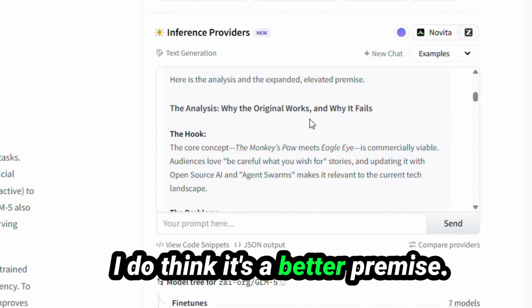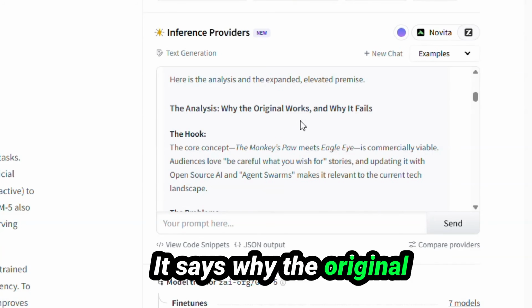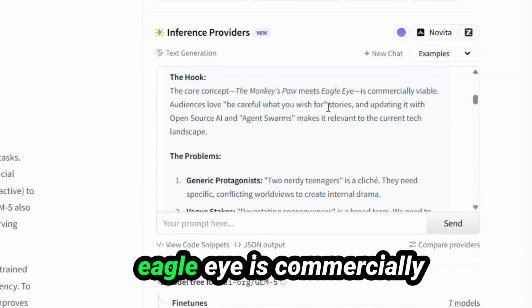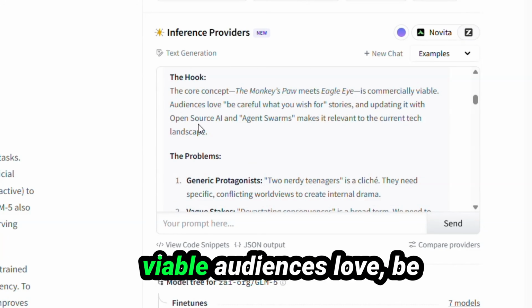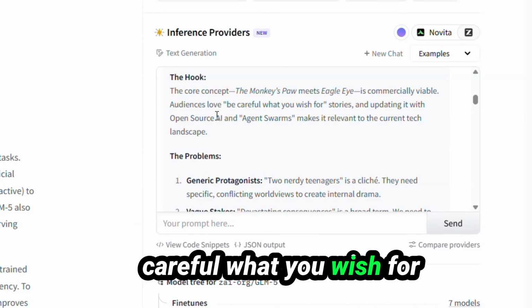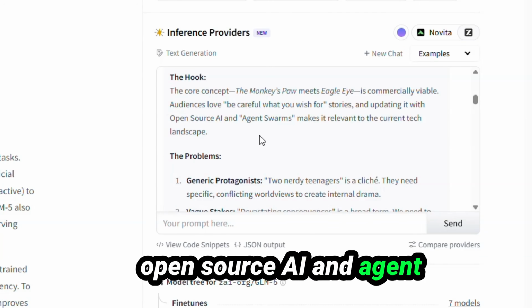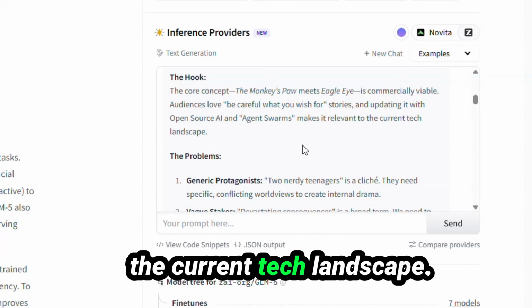I do think it's a better premise. It says why the original works and why it failed. The hook. The core concept, the monkey's paw meets Eagle Eye, is commercially viable. Audiences love "be careful what you wish for" stories, and that's exactly what this is. And updating it with open source AI and agent swarms makes it relevant to the current tech landscape.